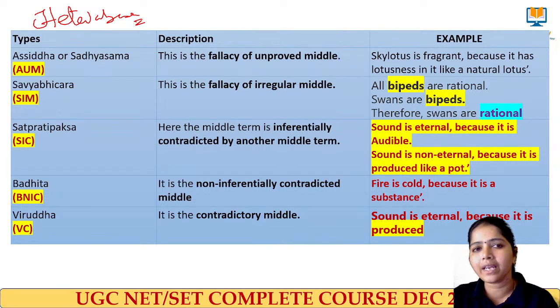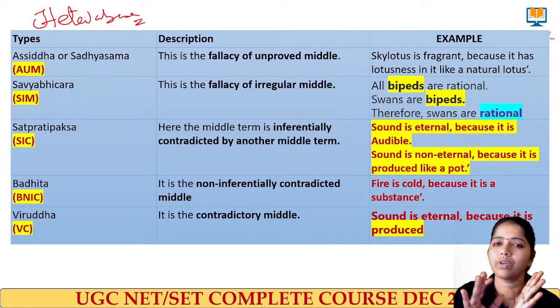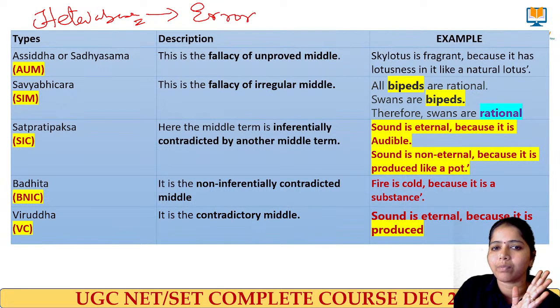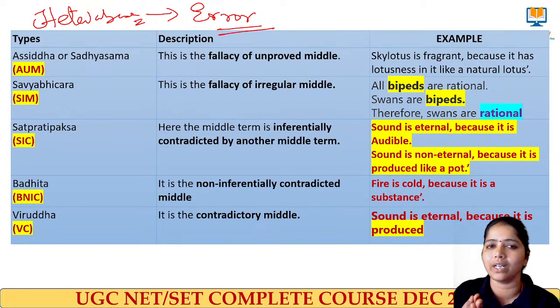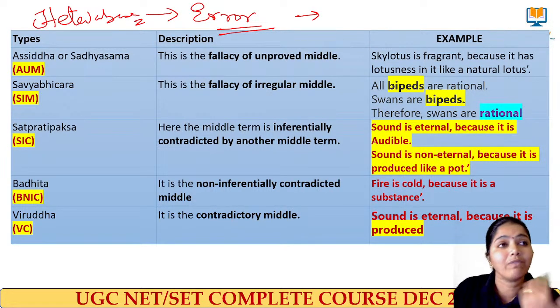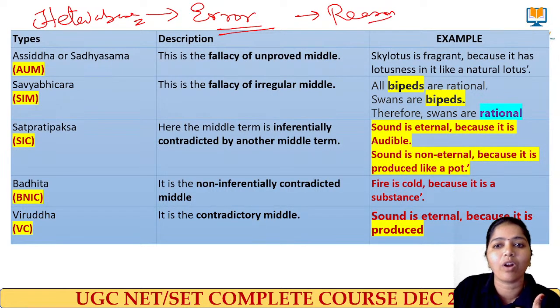Similarly, in Indian logic, whenever we make an error in logical statements, that error we call Hetvabhasa. Hetvabhasa means whenever there is an error in the statement. It happens because when we take a wrong decision, the reason we have stated may not be correct.